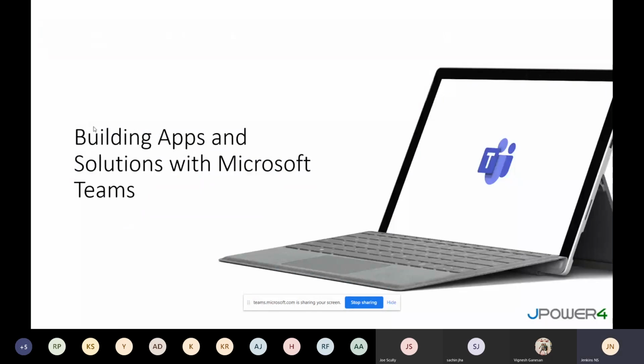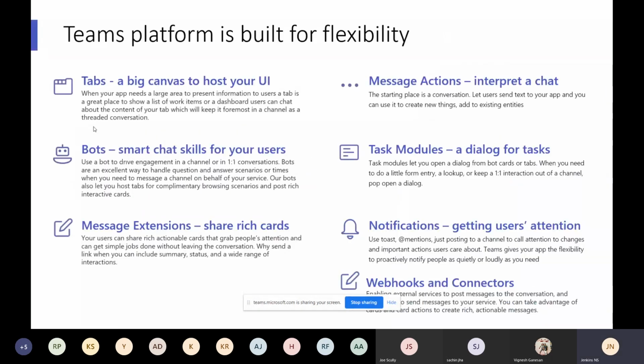Building apps from a solution with Microsoft Teams. Okay, these are the different flexibility options available, like tabs, bots, message extensions, message actions, task modules, notifications, then webhooks and connectors, right? These are the different solutions we use for developing apps for our scenarios. If you want a website, like report development or something, you go with tabs. If you want a conversational part, then go with bots.